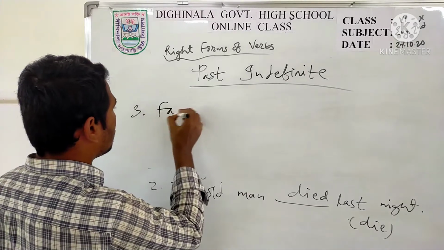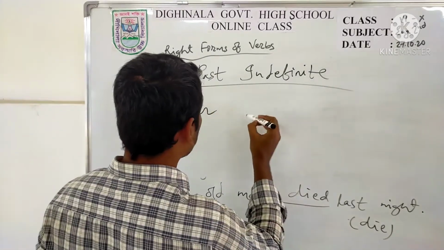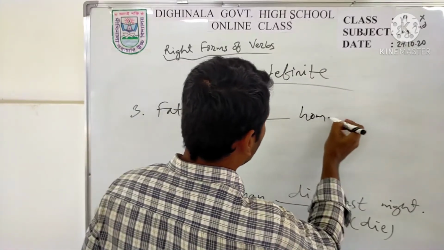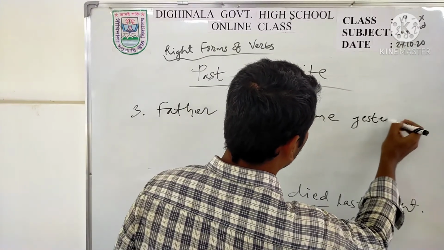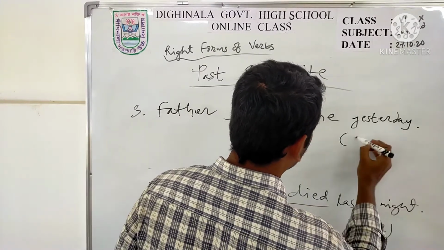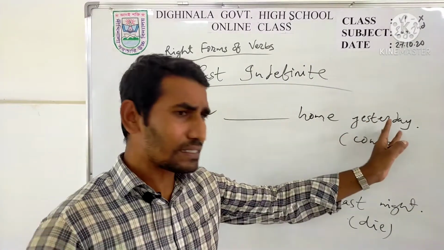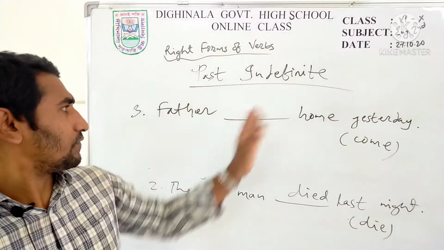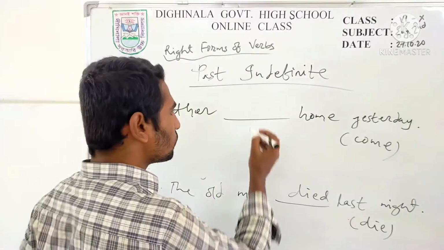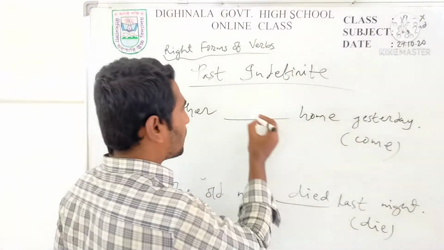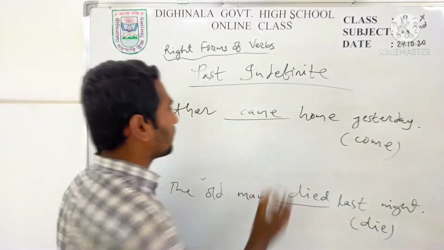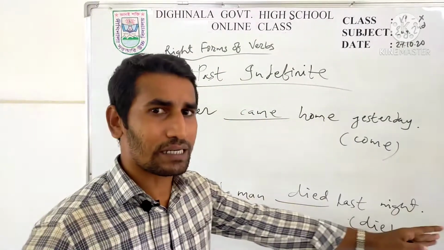Then, father dash home yesterday. Father dash home yesterday. Yesterday is a clear indication of past indefinite tense. Father dash home yesterday. So you have to put the past form of come. That should be came. Father came home yesterday.